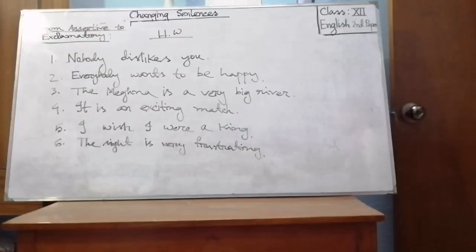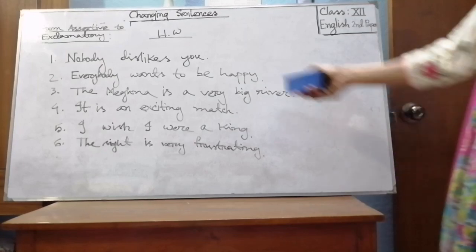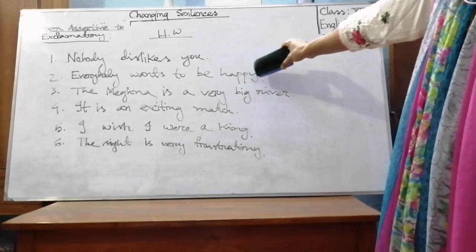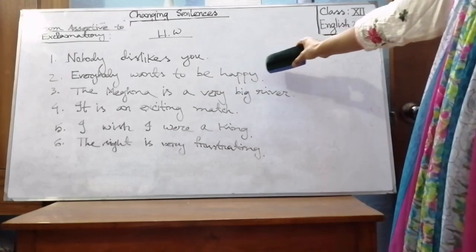Now my dear students, it's time to give you some homework. Look at the board please. You have to turn those assertive sentences into exclamatory. Sentence number 1, nobody dislikes you. Sentence number 2, everybody wants to be happy.